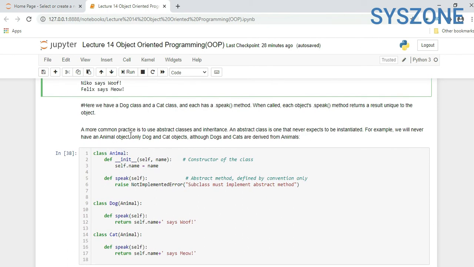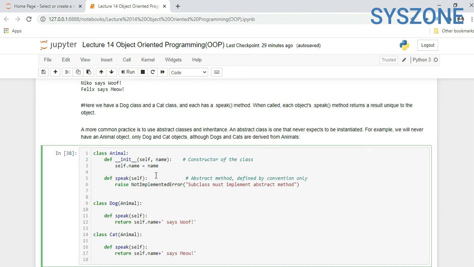A more common practice is to use abstract classes and inheritance. An abstract class is one that never expects to be instantiated. For example, we will never have an animal object, only dog and cat objects, although dog and cat are derived from animal. So in an abstract class, if you define a method as abstract, we can't instantiate it but we can implement it.